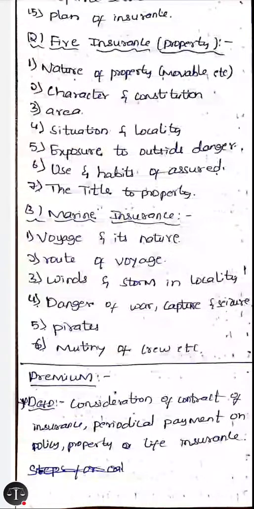In marine insurance, the rating of risk is affected by the voyage and its nature, the route of the voyage, the route taken by the ship in sailing, winds and storms in a locality, danger of war, capture and seizure. Then if the ship is prone to pirate attacks or mutiny of crew, etc. These are the ratings of risk in different insurance.